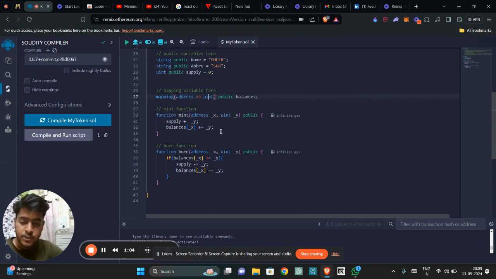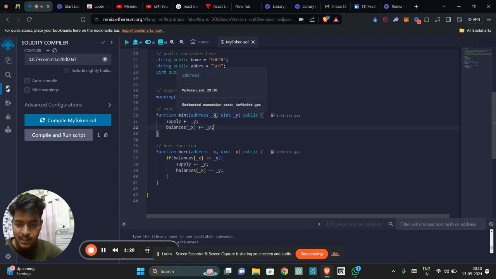Now comes the mint function. What this function does is it takes two arguments. The first one is an address and the other one is a certain amount. This function is public in nature. What this does is add the certain amount to the initial supply and also add the certain amount to the respective balance of the address which was taken as an argument.